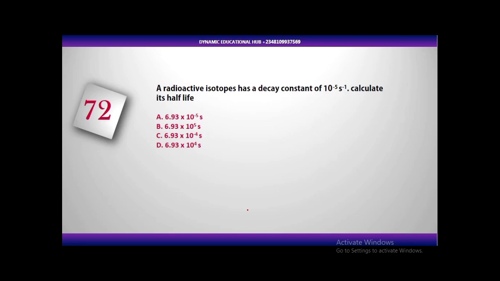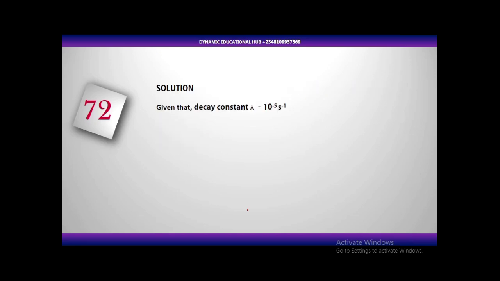72. A radioactive isotope has a decay constant of 10 raised to the power minus 5 per second. Calculate its half-life. Another simple and straightforward question. So this is coming from radioactivity under nuclear physics and under nuclear chemistry. And let's see how to solve it. We are given the decay constant. Decay constant is lambda. That's the symbol for decay constant. Lambda is 10 raised to the power minus 5 per second.